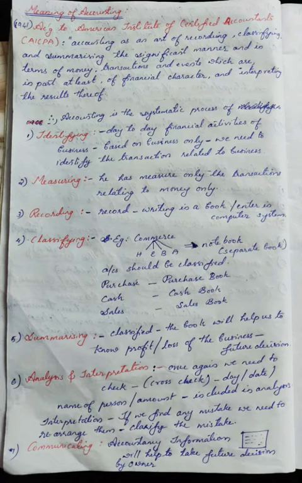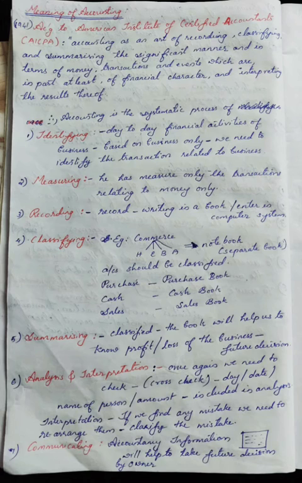Number 6, analysis and interpretation. Here it means that we need to check once again, or do a cross check, relating to date, name of person, and amount. So these are included in analysis. And in interpretation, if we find any mistake, we need to rearrange them, or we need to clarify the mistakes. So these are all included in analysis.